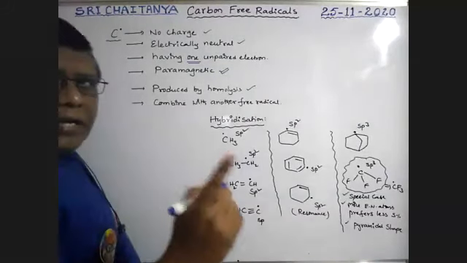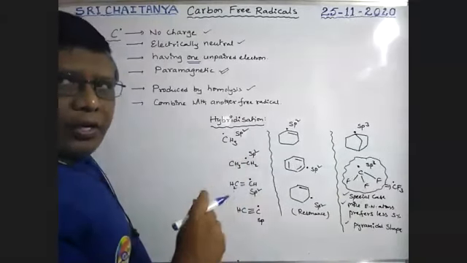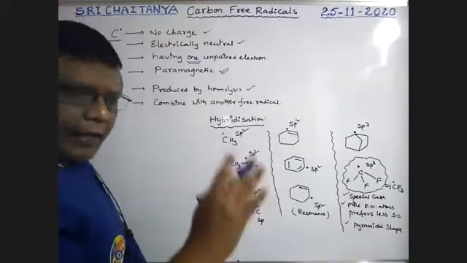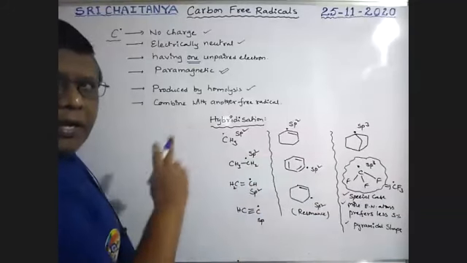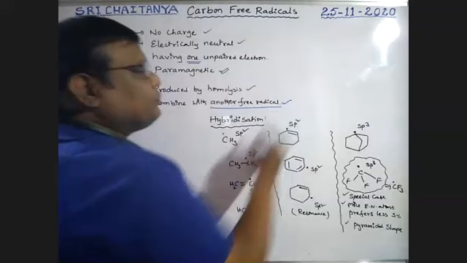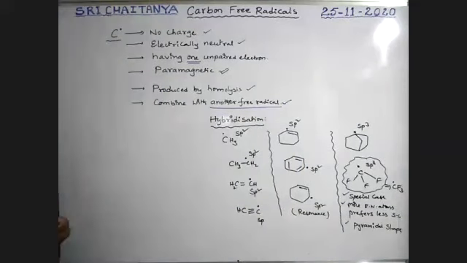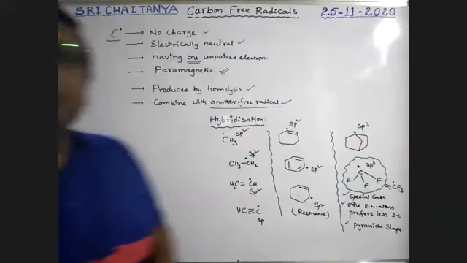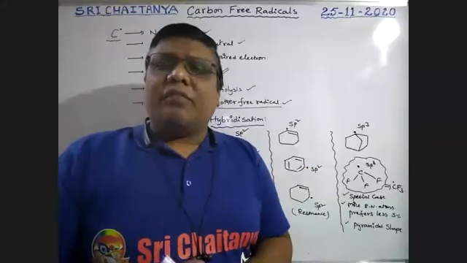Positive combines with negative, negative combines with positive, but here one free radical combines with another free radical only. So this is simply about free radicals.